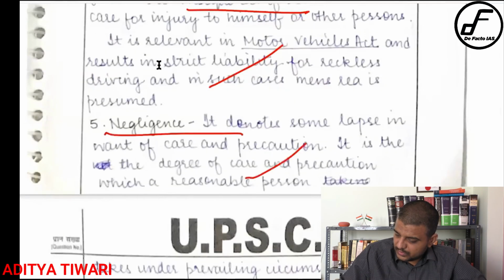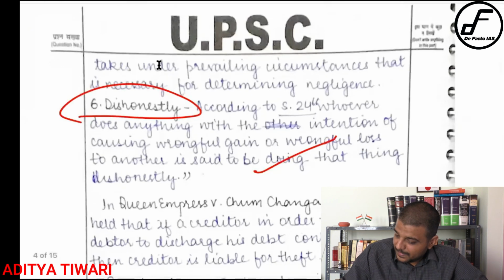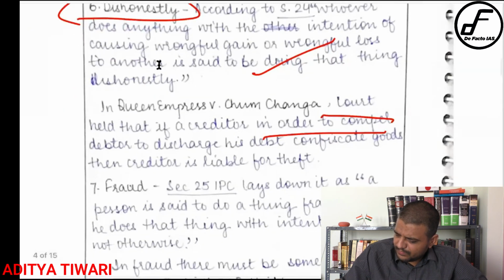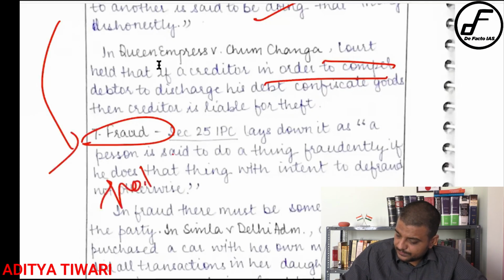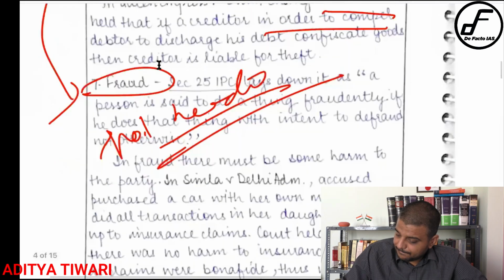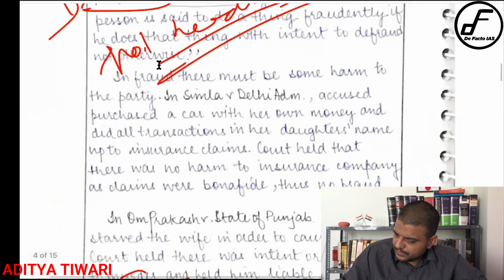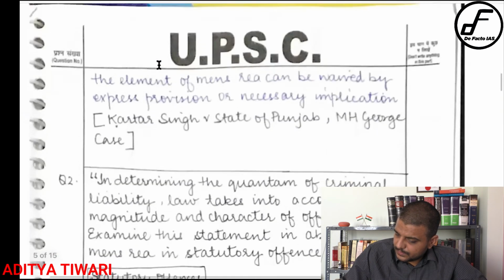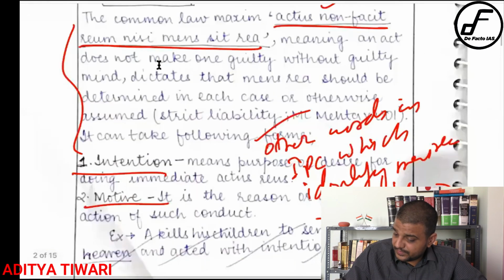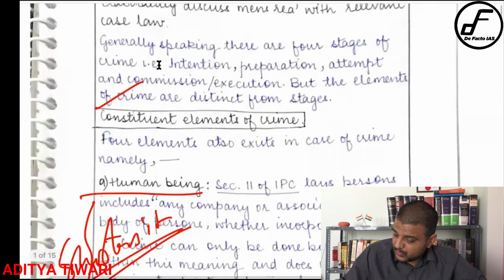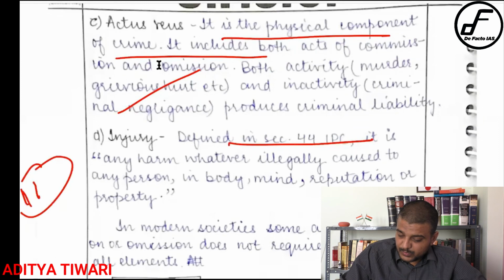Very good. Okay, so it means you have attended the lecture properly. Okay, dishonestly you have also written. Very good. Fraud itself is not needed by default, it comes from the definition of dishonestly, so not needed. It is Emperor versus Dhiraji, I suppose. Okay, so you have written a great deal, right? So if it is a 10 marker question, 20 marker question, I will definitely give him around 12 or 11 marks. With a little bit more improvement, he could have got 15.